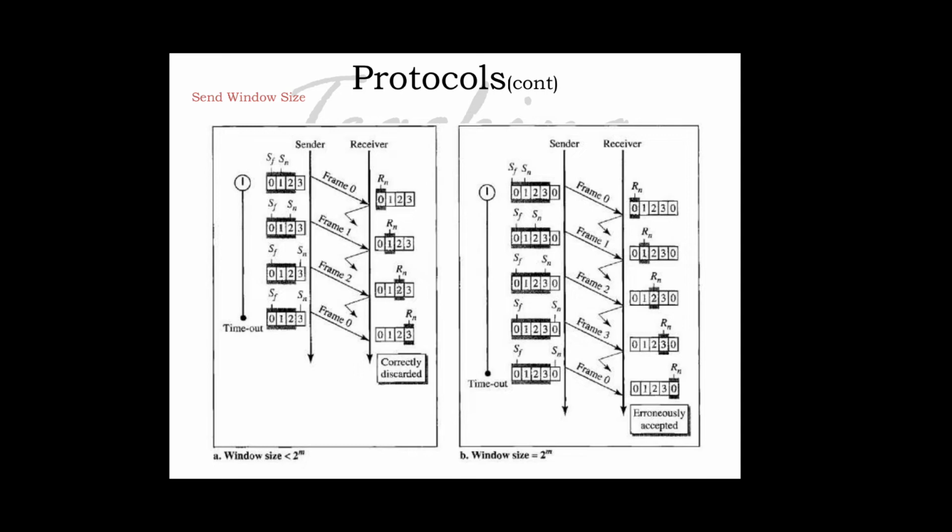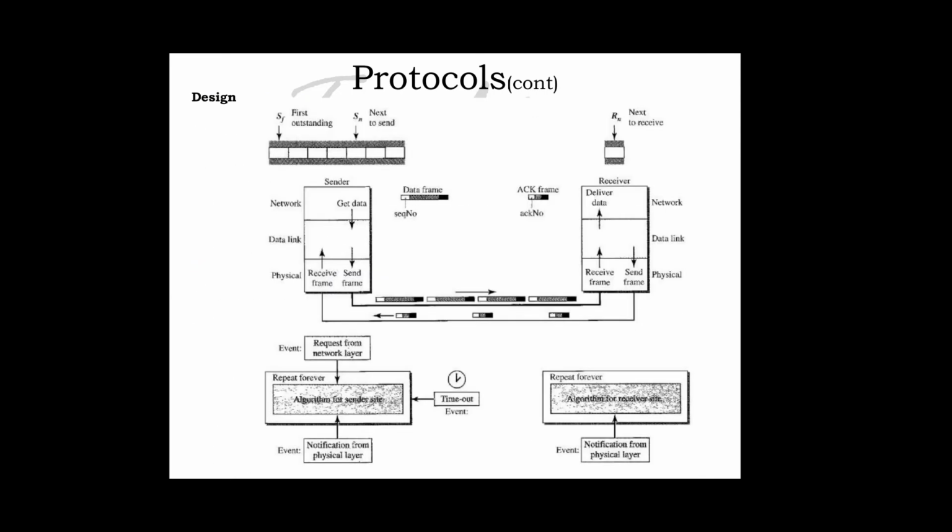The other case is the window size equal to 2 raised to m. What happened here is that the window size is 2 raised to 2 and all the acknowledgements are lost, and the sender will send a duplicate of frame 0. However, this time the window of the receiver expects to receive frame 0, so it accepts frame 0 not as a duplicate but as the first frame in the next cycle. This is an error. If you see the figure, you will get an idea.